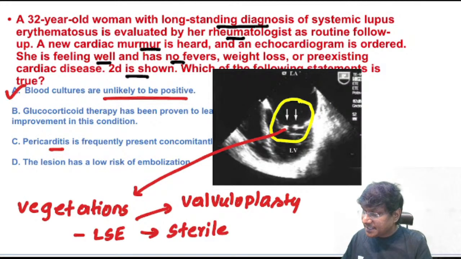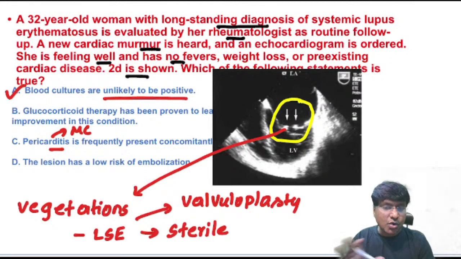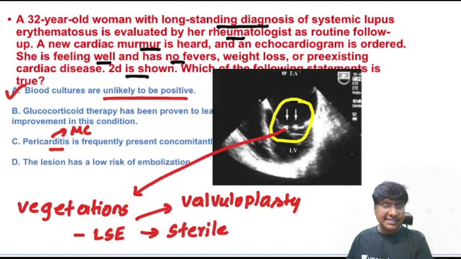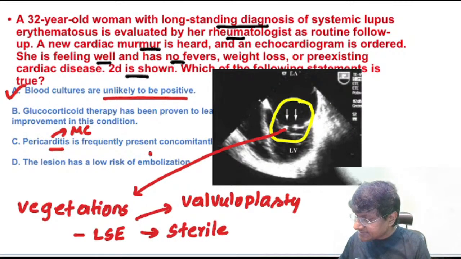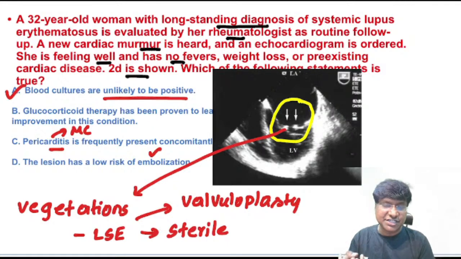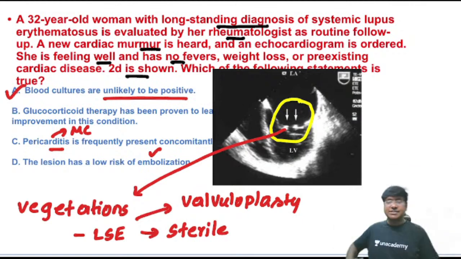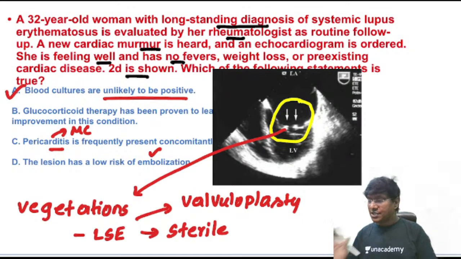Pericarditis is the most common presentation in SLE, but it is not present concomitantly. So that is the reason why C is an incorrect statement. "The lesion has low risk of embolization" is a wrong statement. This lesion has a high risk of embolization. These vegetations can rupture, and once they rupture, they can embolize into the systemic circulation. So that is about Libman-Sacks endocarditis.